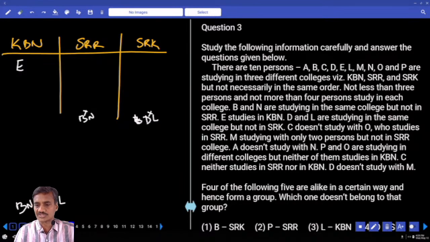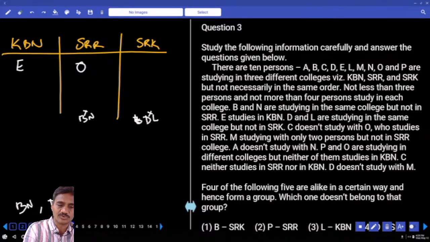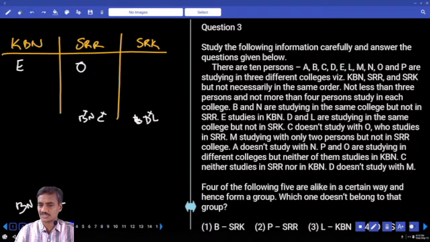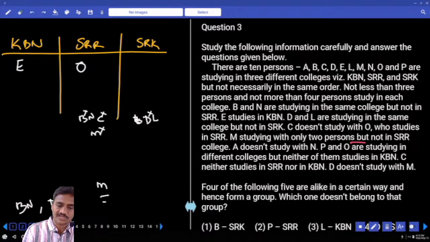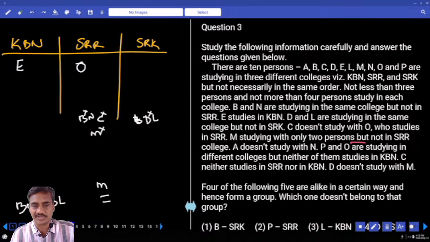And C does not study with O. O studies in SRR, and C does not study with O, so C cannot be here. Next one, M studies with only two persons but not in SRR. M cannot be here. That means the college in which M is, only three persons must be there. Either it could be KBN or SRK.